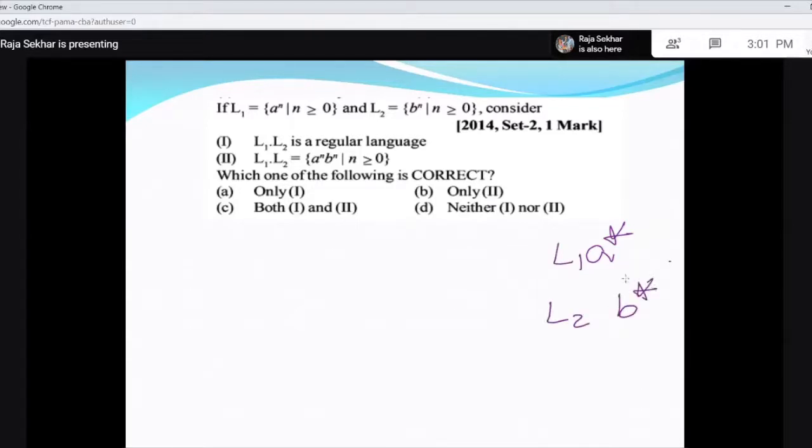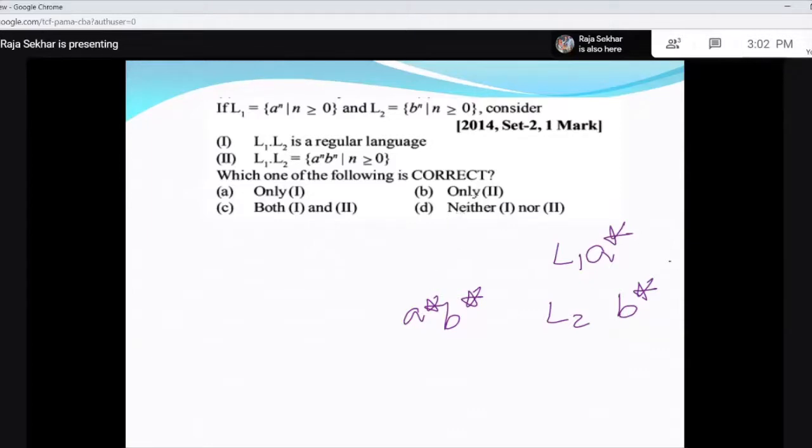So in the first statement he said L1 L2, that means a star, b star. And in the second statement he defined L1 L2 as a power n, b power n, that is an equal number of a's followed by b's. That means n number of a's followed by n number of b's.